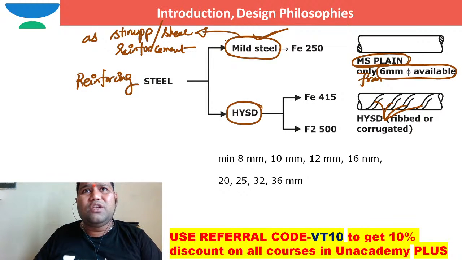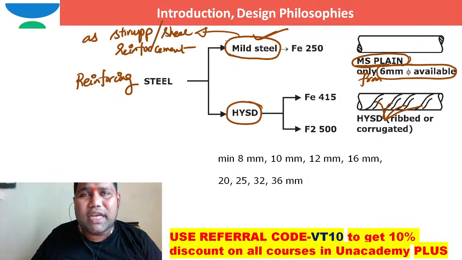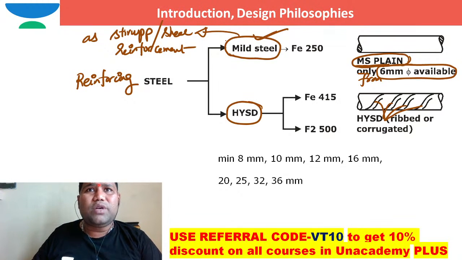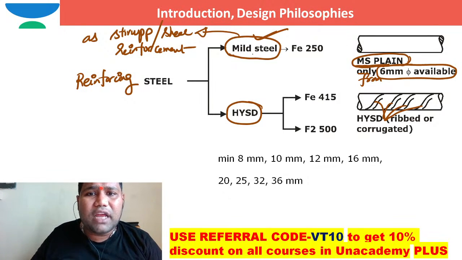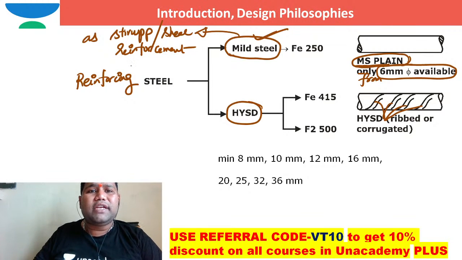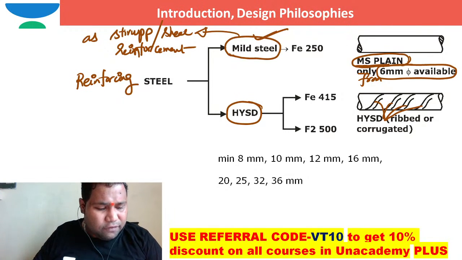The major failures are happening at the beam column junction, especially because of high shear forces. To tackle those high shear forces, we need high ductility. Generally, mild steel is far better when compared to HYSD steel, especially at beam column joints, in the form of shear reinforcement.